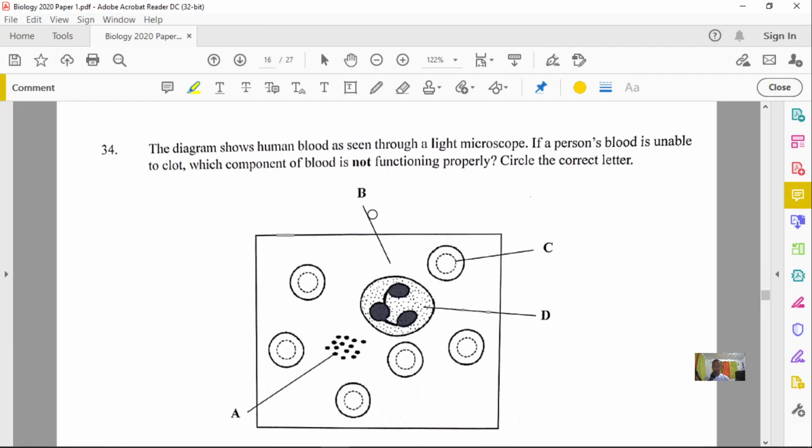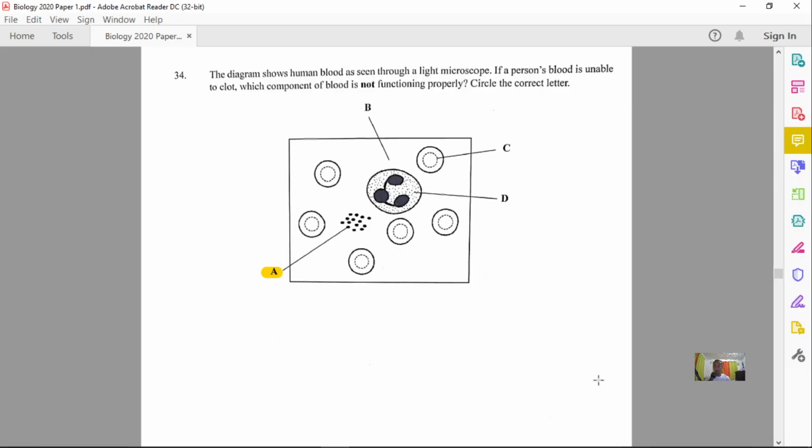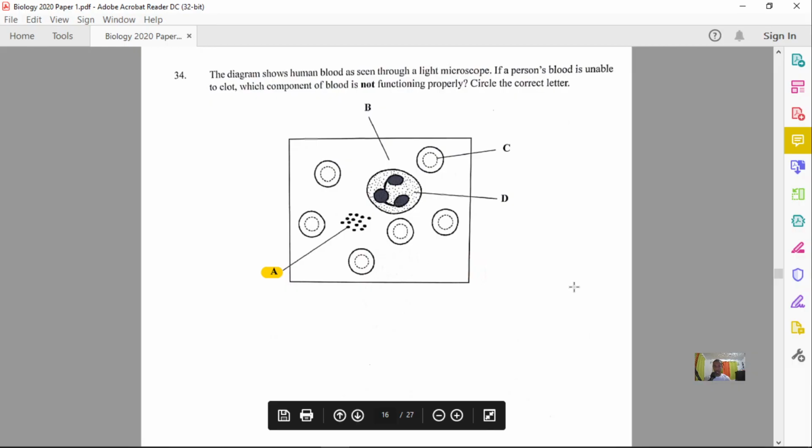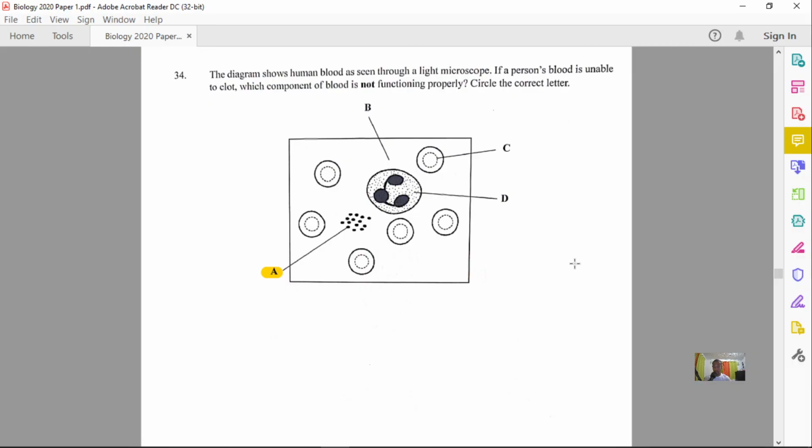Structure B will be plasma. Structure C will be red blood cells. And structure D will be our white blood cells, especially phagocytes. All right, so question number 34 is definitely our A. Now let's go to our next question here.